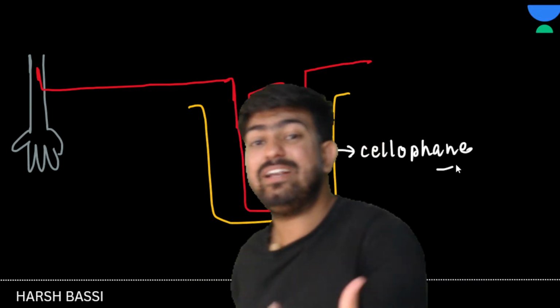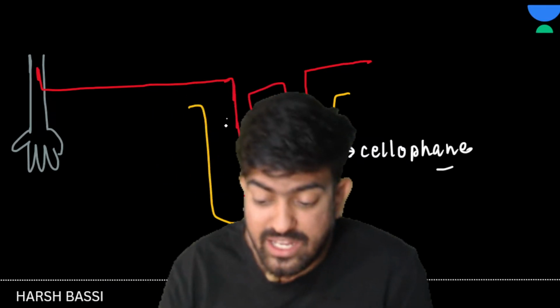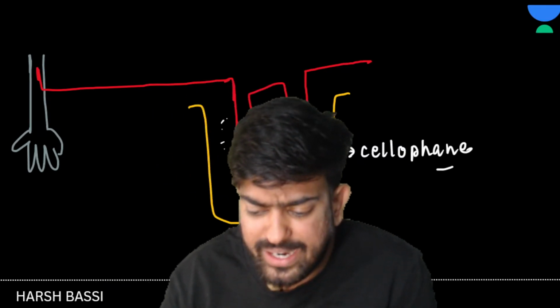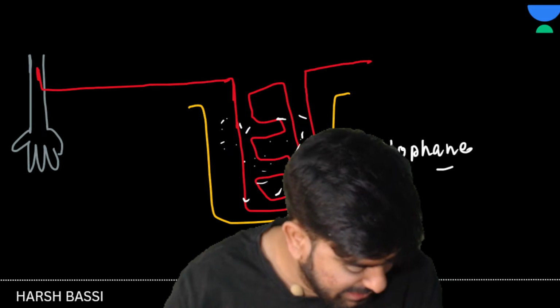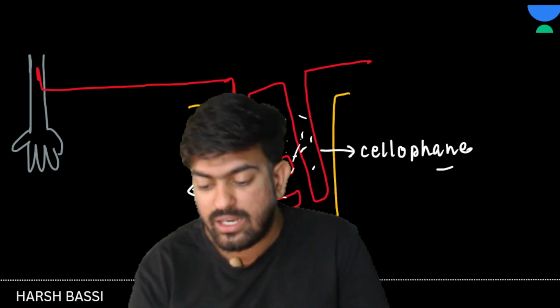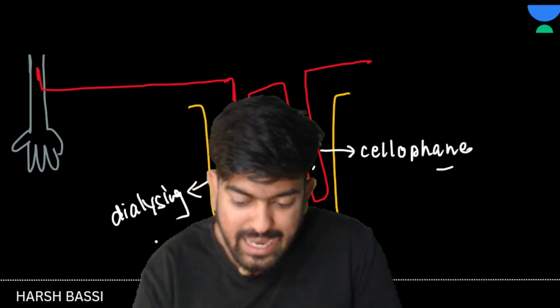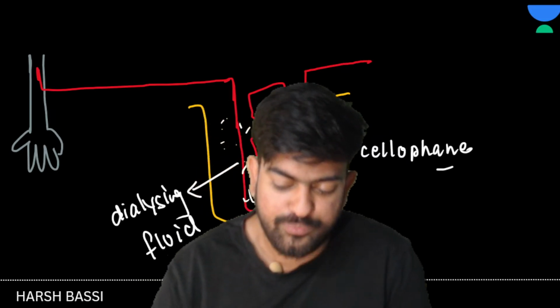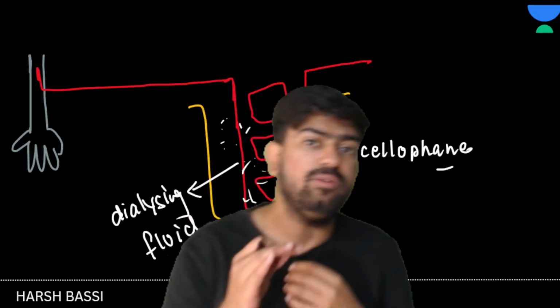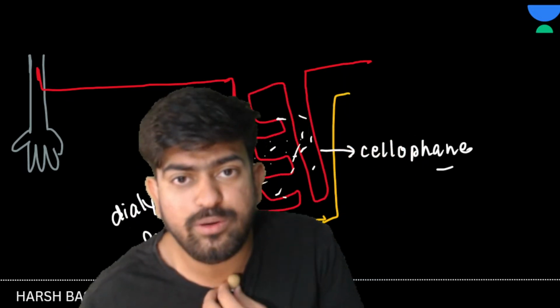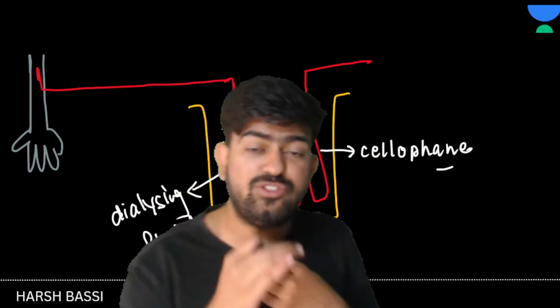But inside this container, we have a fluid which is known as dialyzing fluid. Now what do you have to remove? Do you have to remove glucose? No, sir. Do you have to remove nitrogenous waste like urea? Yes, sir.